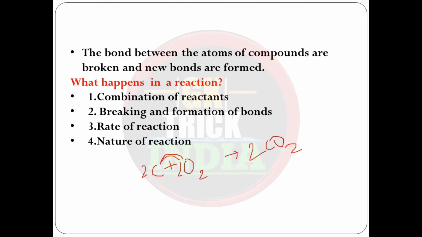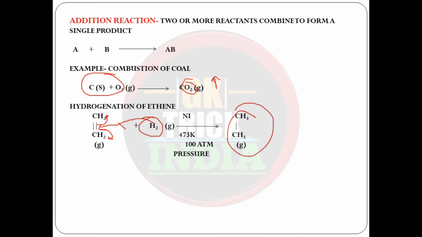Now the very important thing, when there is a chemical reaction taking place, there is a possibility that the bonds between the atoms of a compound are broken and new bonds are formed. Supposing, let's take AB. With the help of an example we can get to know it more clearly.